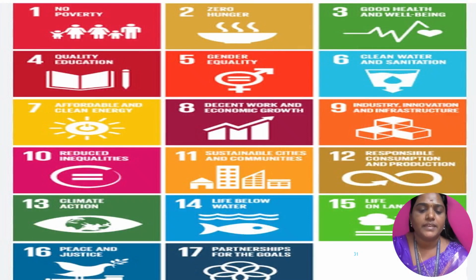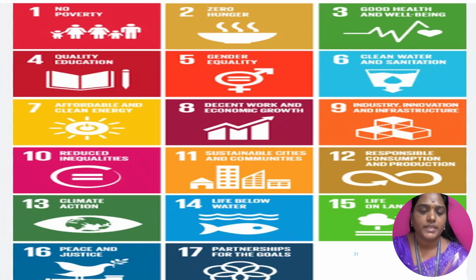So in this slide, we will explain about the SDG, Sustainable Development Goals. Totally 17 SDG goals are there. So the first one is no poverty, zero hunger, and then good health and well-being.